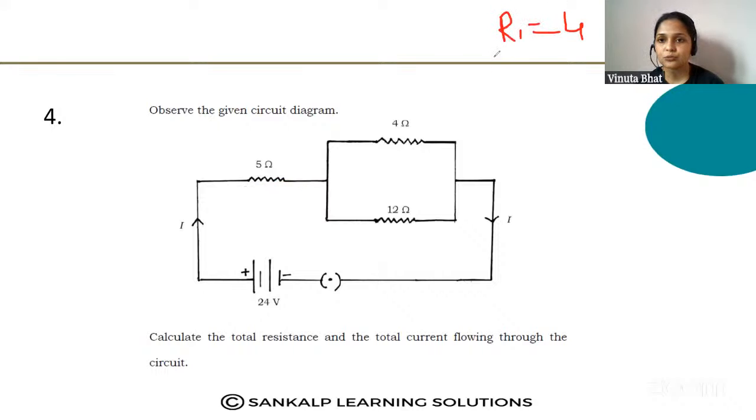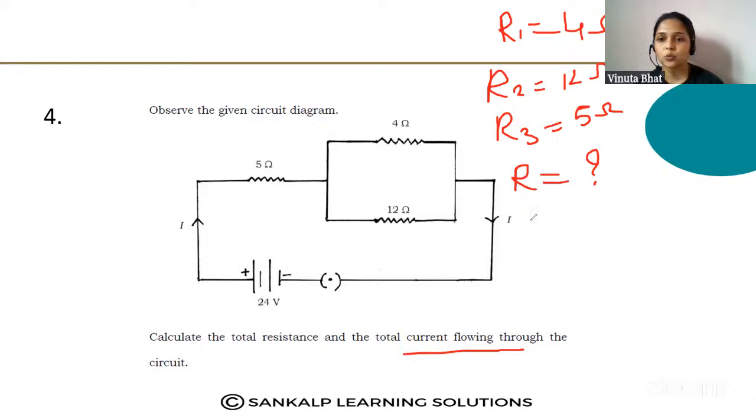R1 is equal to 4 ohm, R2 is equal to 12 ohm, and R3 is equal to 5 ohm. What do we have to find out? The total resistance, which I will take as R, and the total current flowing through the circuit, I.